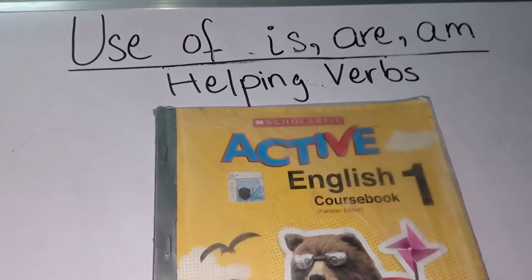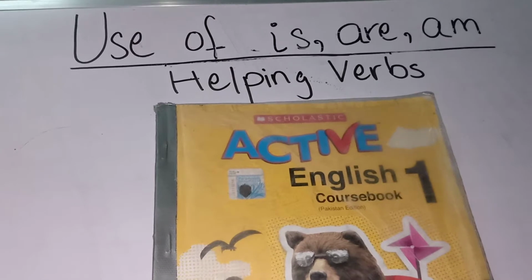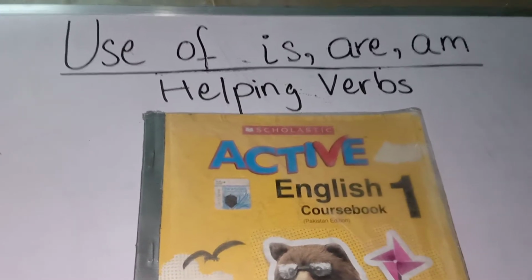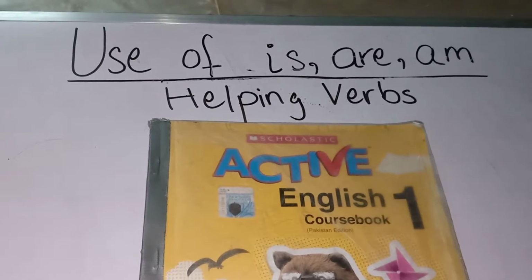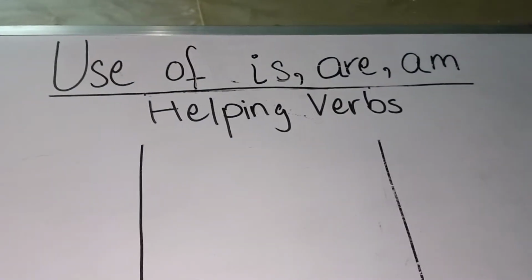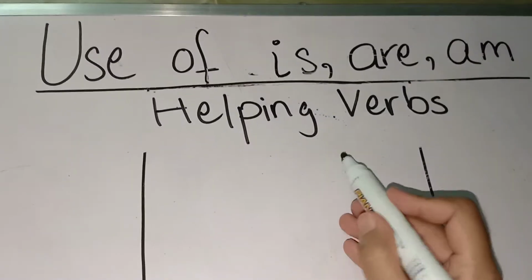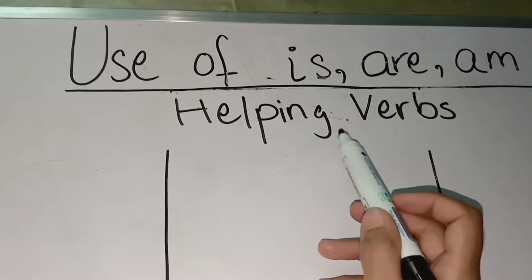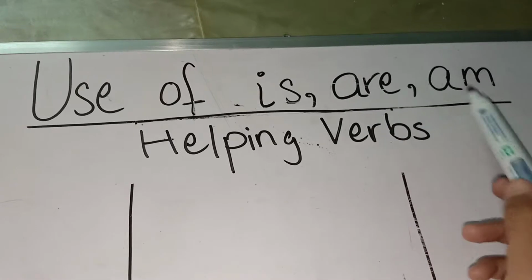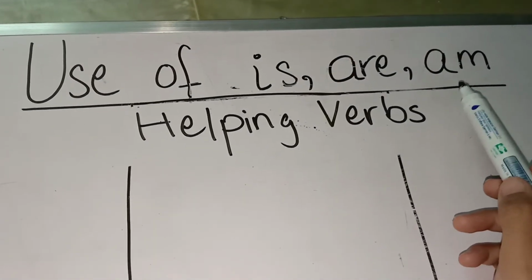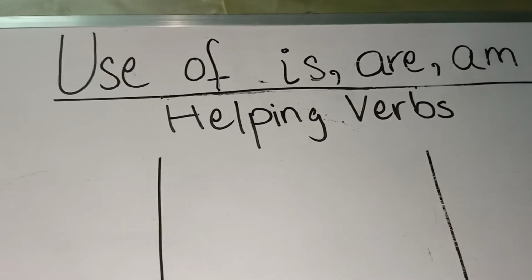This is our English lesson. In this lesson we are going to read the use of is, are, am, and we are going to know what is, are, am actually are. So is, are, am are actually helping verbs. It means they help verbs to complete a sentence. Without these helping verbs, we cannot complete a sentence. There will be no sense of a sentence.